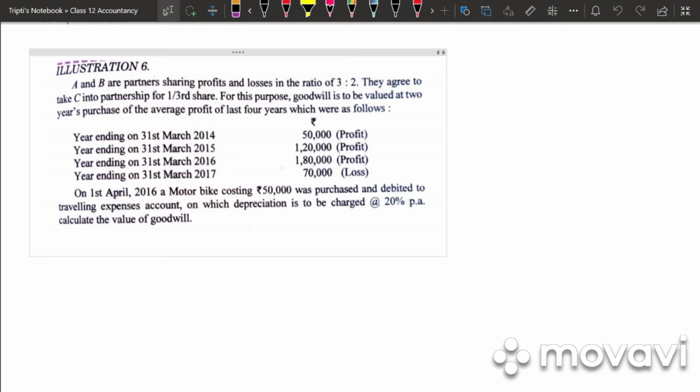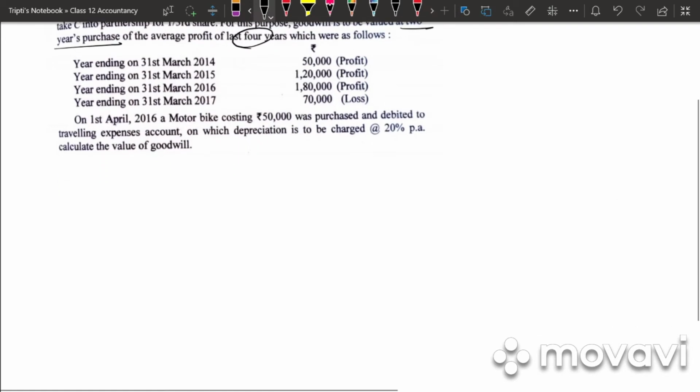Next, let's go on to illustration 6. A and B are partners sharing profit and loss in the ratio 3:2. They agreed to take C into partnership for 1/3 share. For this purpose, goodwill is to be valued at 2 years purchase of the average profit of last 4 years. So they have given us the profit or loss for the last 4 years. And then they have given that on 1st April 2016, a motorbike costing 50,000 was purchased and debited to travelling expense account, on which depreciation is to be charged at 20% per annum. Calculate the value of goodwill.